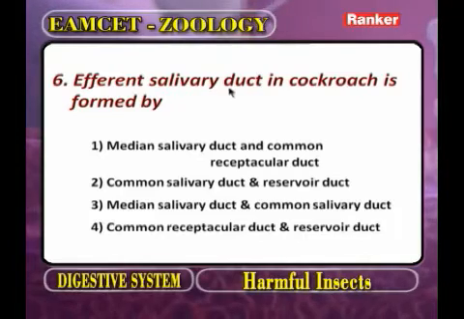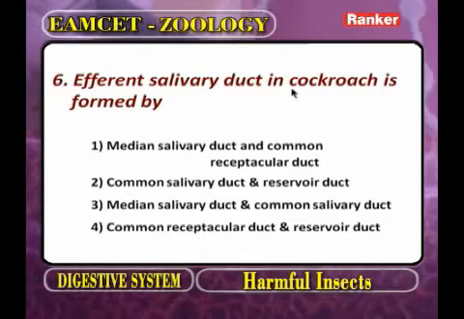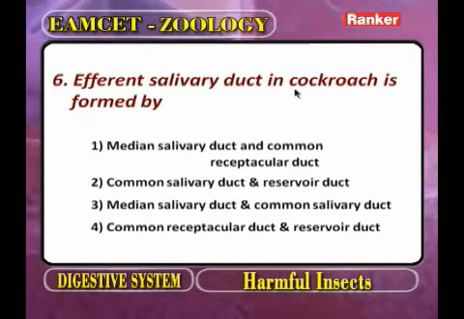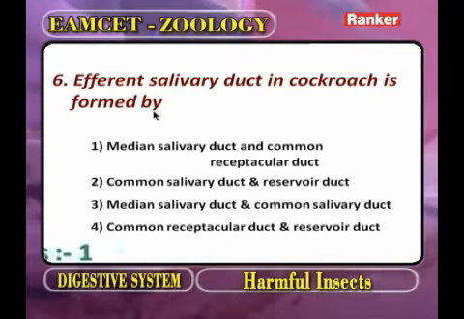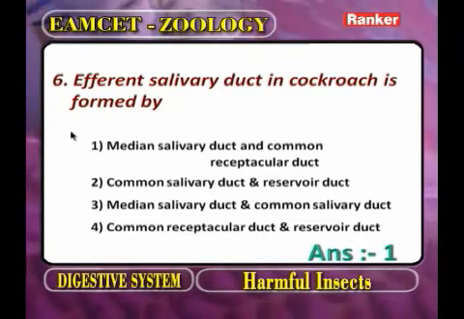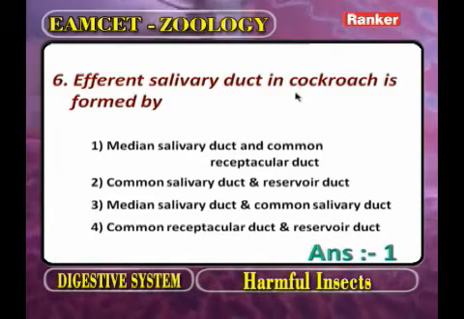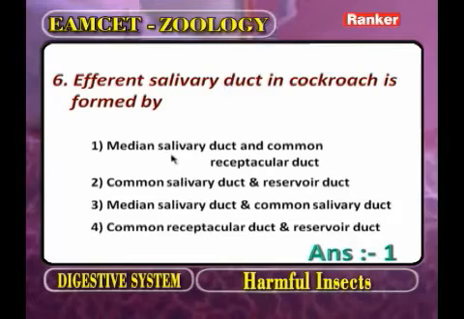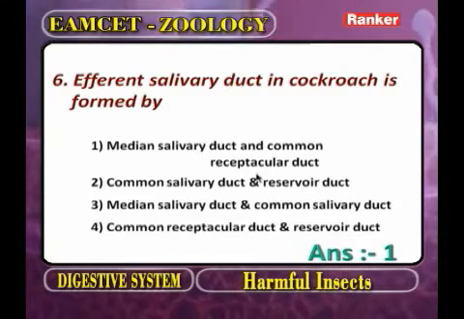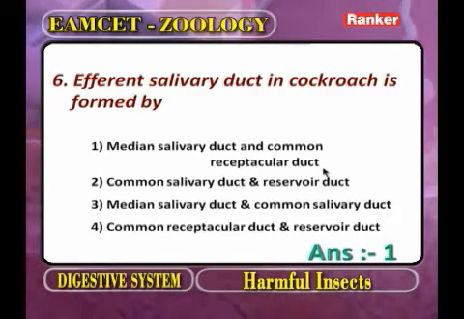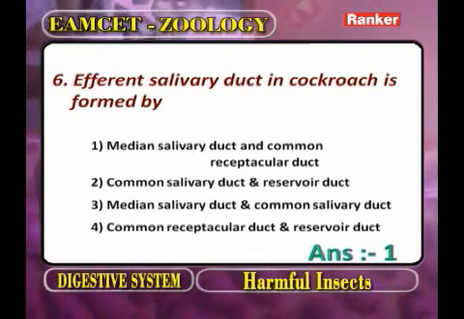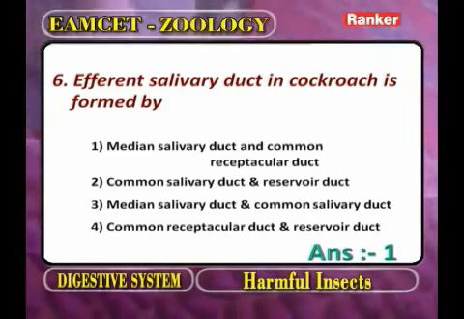Efferent salivary duct in cockroach is formed by. The question we already discussed. First option: the median salivary duct and common receptacular duct.